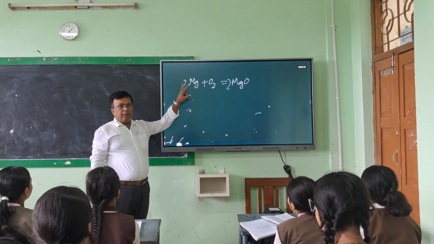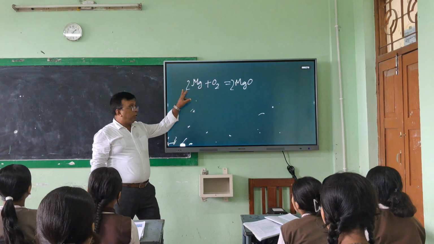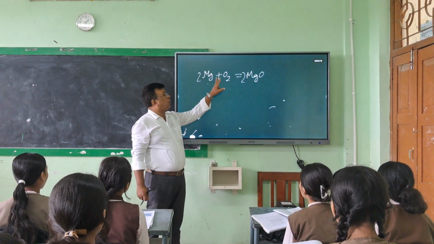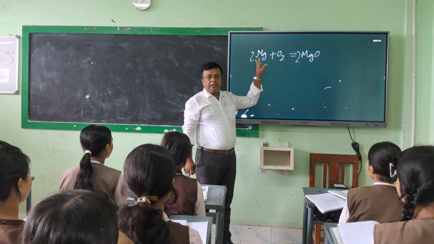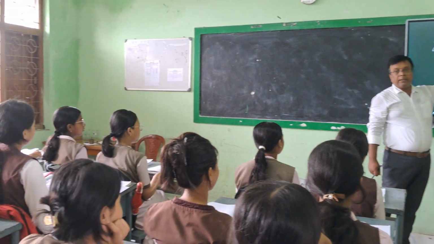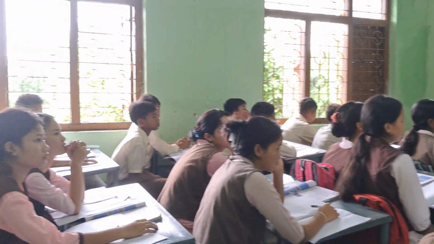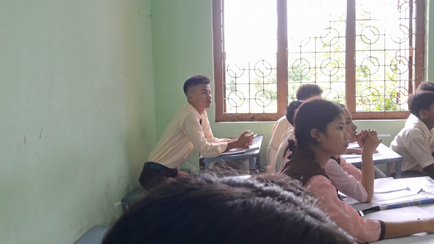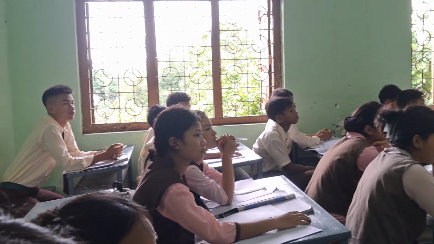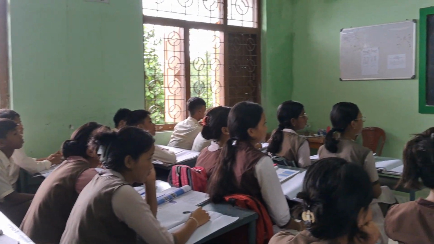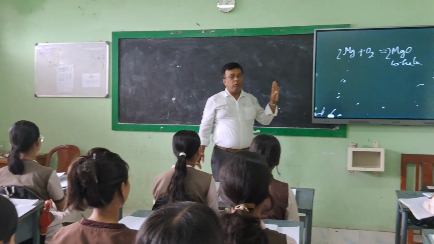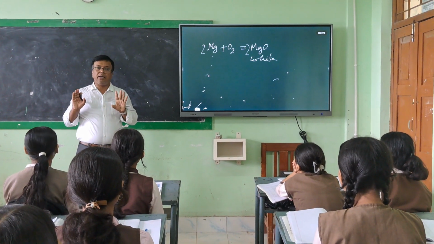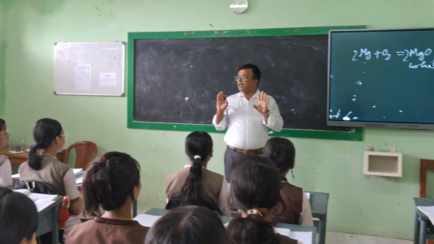Our main element was magnesium. We burned it, that means it got contact with oxygen. After getting contact with oxygen, we got magnesium oxide. The color of magnesium oxide is white. So this change is a chemical change. We cannot get it back again. Is it clear? Yes.